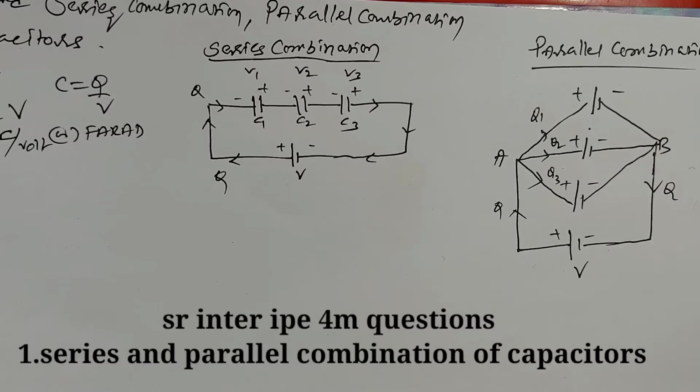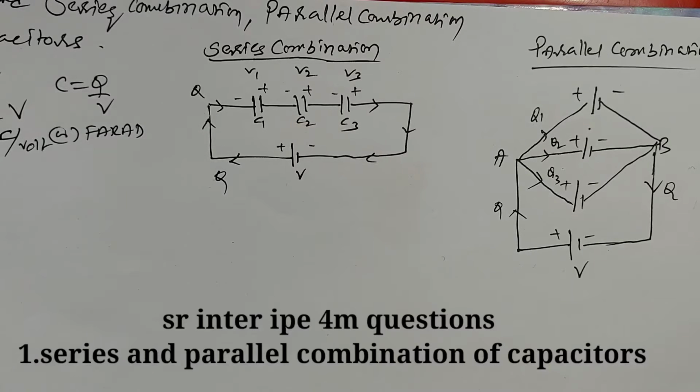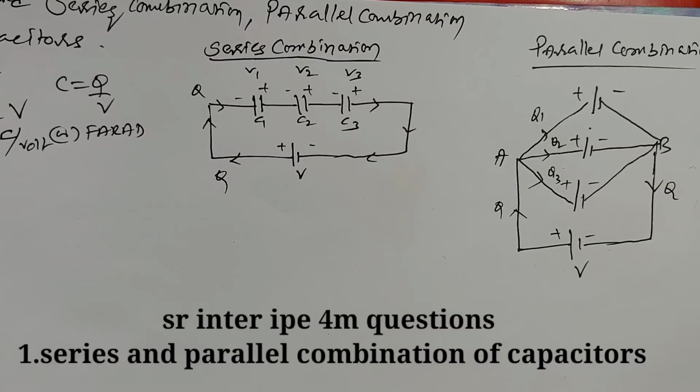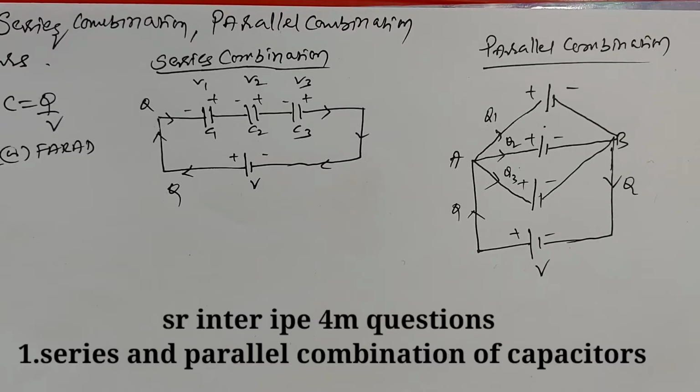We connect alternately like that. Then that combination is called series combination. So what is the effective capacity when two or more capacitors are connected in series combination?